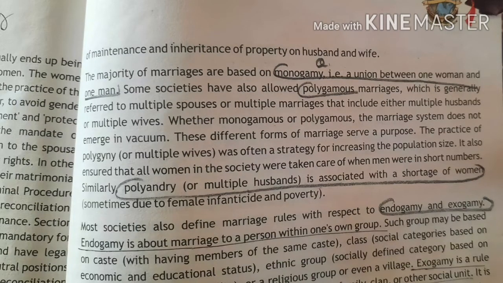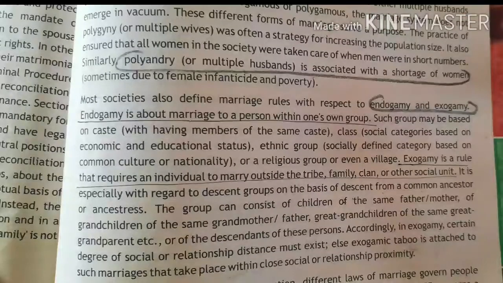Like brothers got married, like uncles got married, meaning marriage within your own group. That is endogamy, meaning having blood relations. You have done the marriage in the blood relation. Such a group may be based on caste, like you have done the marriage with the same caste. Then the class, social categories based on economic or educational status, ethnic groups, and religious groups. That is endogamy. What do you understand?